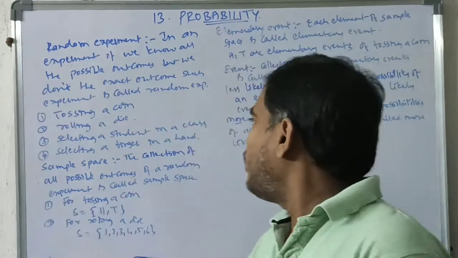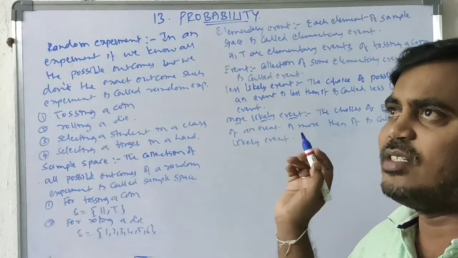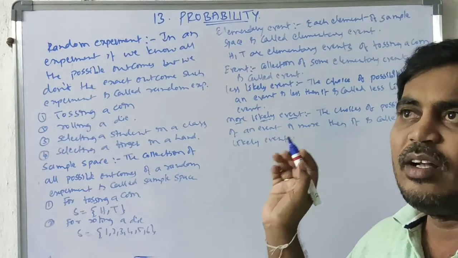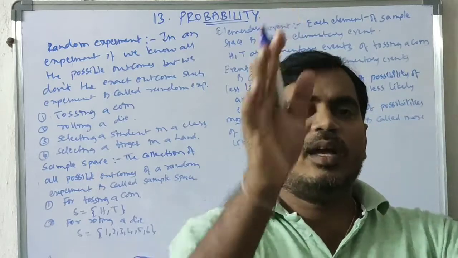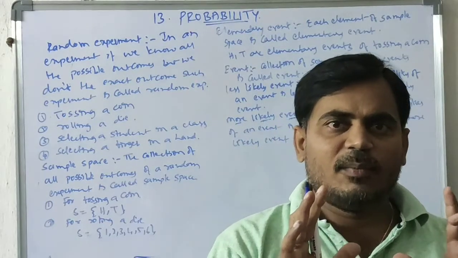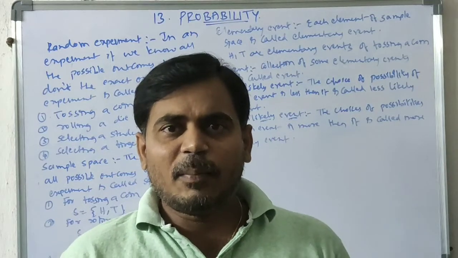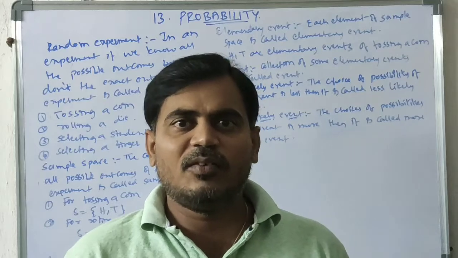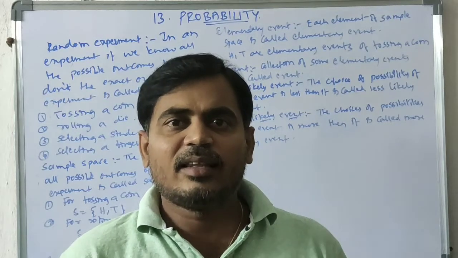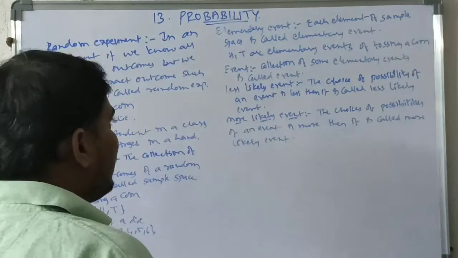So when we are trying to start a vehicle and it starts, it is a more likely event. If we are trying to throw a basketball into the ring, it depends upon the strength of the person. If you are new to that, then it is a less likely event. So this is more likely and less likely.